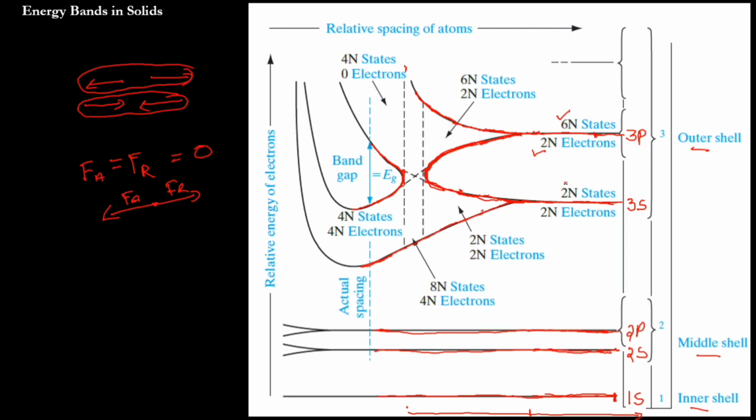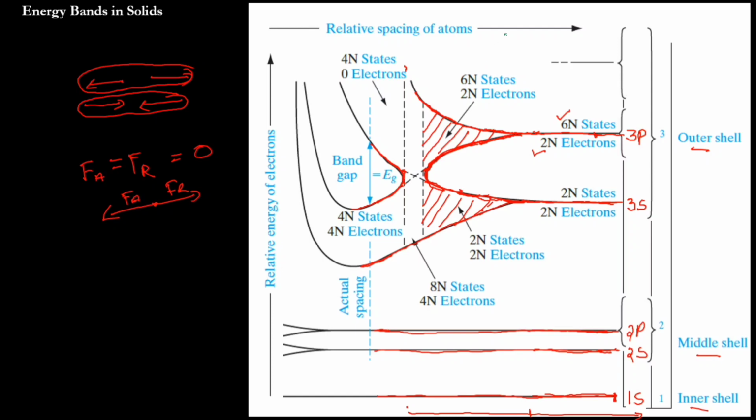Here also this is 3s, 3s2, right? There will be 2 electrons, and 2 electrons are available, so the states are filled. Similarly that continues in this region, and this region also. What continues? 2n states with 2n electrons, and 6n states. Once they start overlapping, the 6n states and 2n states together become 8n states. Here we have 8n states.